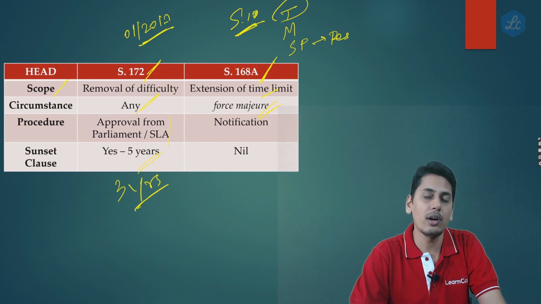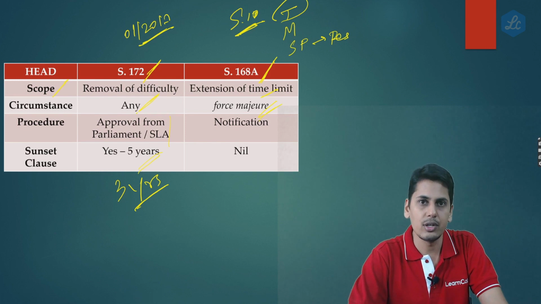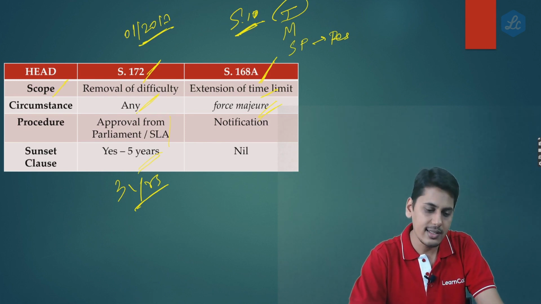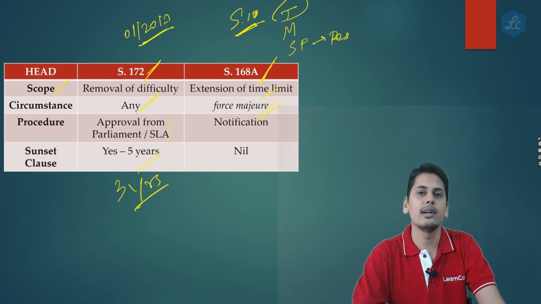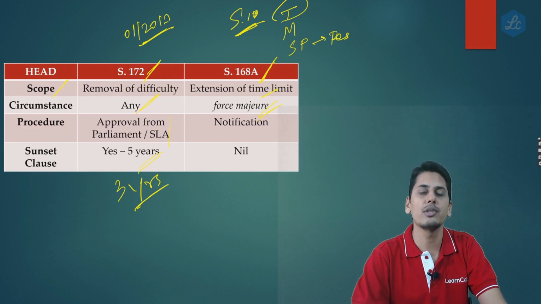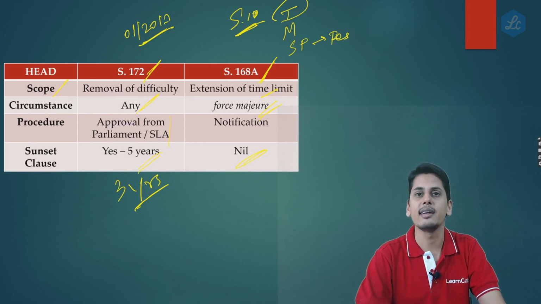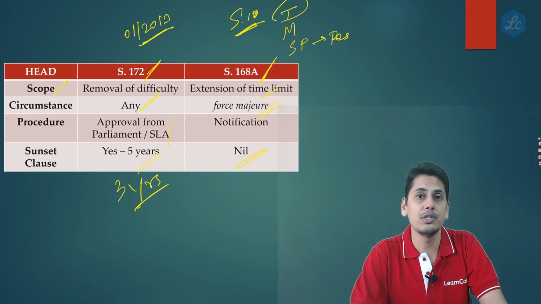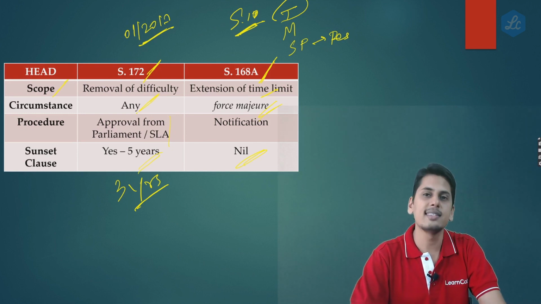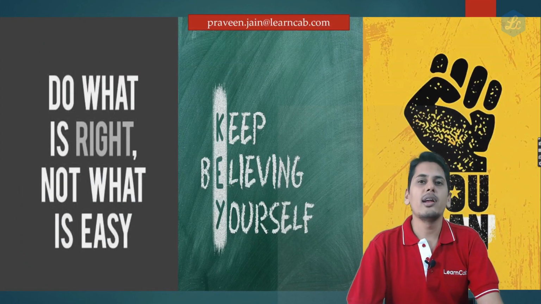Of course, it is very logical also, friends, because difficulties would arise only in the initial stages of implementation of an Act. Thereafter, the difficulties should not arise. So a window was initially given for 3 years, later extended to 5 years. Orders under section 172 can be issued only up to 5 years from the date of implementation of the Act, whereas there is no such sunset clause in section 168A. So friends, this is all about section 168A. Realizing the difficulties faced by the government during COVID, 168A was inserted by means of an ordinance in the CGST Act. Friends, we have come to an end of these amendment lectures.